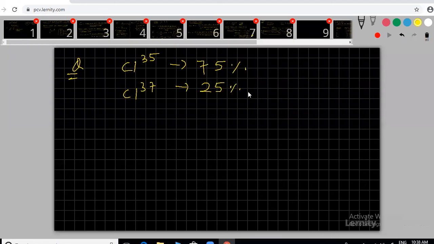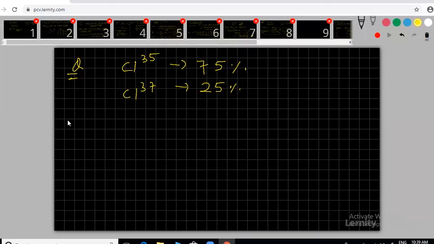Ordinary chlorine is a mixture of two isotopes Cl35 and Cl37, and their relative abundance is 75% and 25% respectively. How much are they abundant in nature? 75 and 25. Clear? Calculate the atomic weight of ordinary chlorine, or calculate the average atomic mass of chlorine, which is given here.